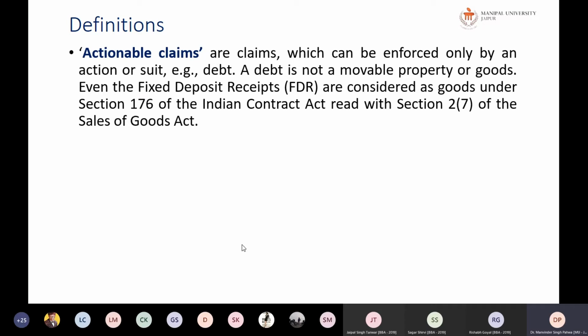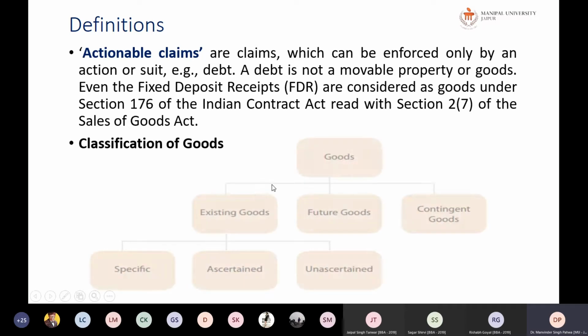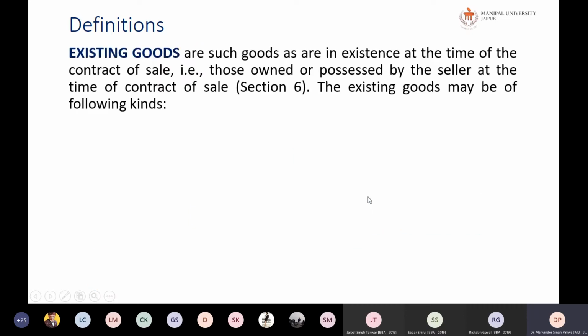Next is the classification of goods. So goods can be classified. I have already told you about existing, future, and contingent. And existing goods can be specific, ascertained, and unascertained. So these definitions are given later when we go through the goods, but let us just understand them over here, so we will be able to interpret them in a better way.